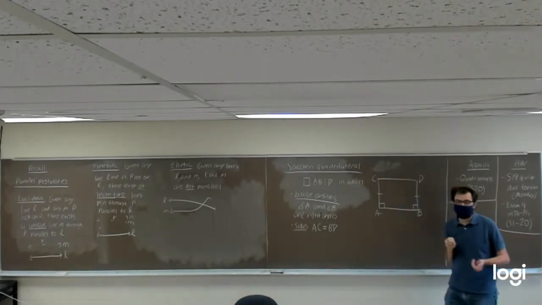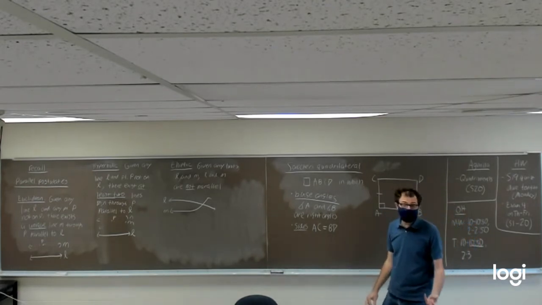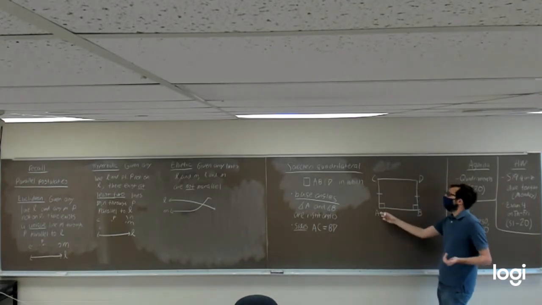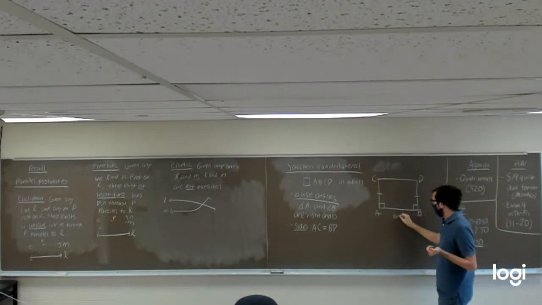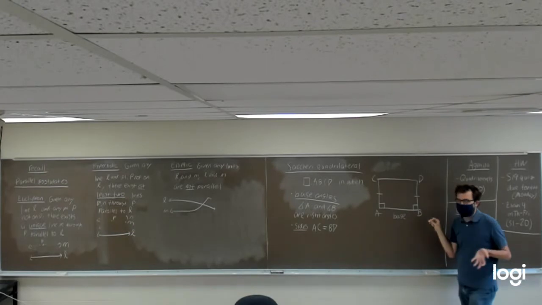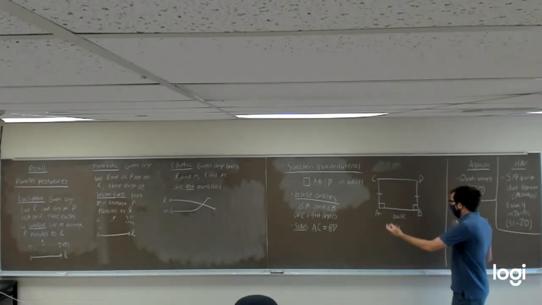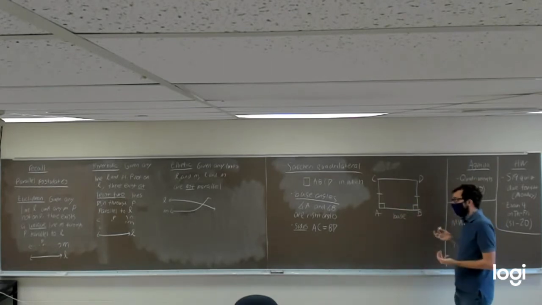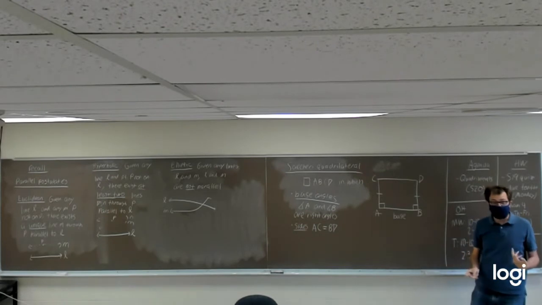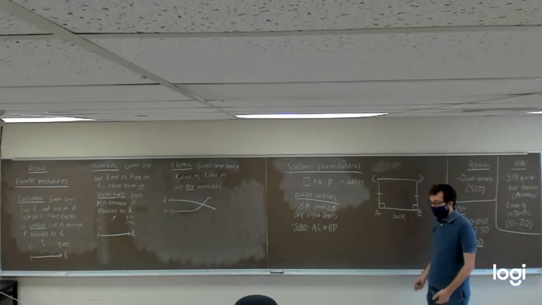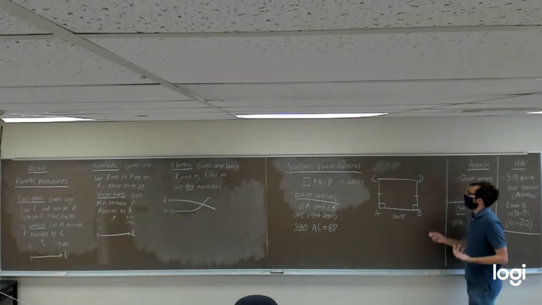And any quadrilateral, whether it's in a model of Euclidean, elliptic, or hyperbolic geometry, that satisfies these two properties: the two angles at the base of the quadrilateral, by base I just mean the ones at the bottom here. If these are right angles, and if AC and BD are equal in length, then we say this is a Saccheri quadrilateral.